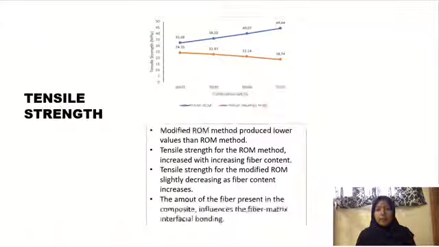This graph is about the tensile strength of the composite at different fiber loading for ROM and modified ROM. Modified ROM method produced lower values than ROM method. Tensile strength for the ROM method increased with increasing fiber content. Tensile strength for the modified ROM slightly decreasing as fiber content increases. This is because the amount of fiber present in the composite influences the fiber-matrix interfacial bonding.